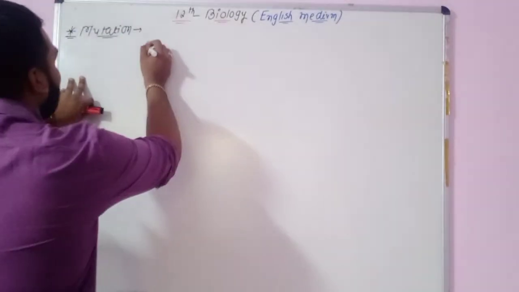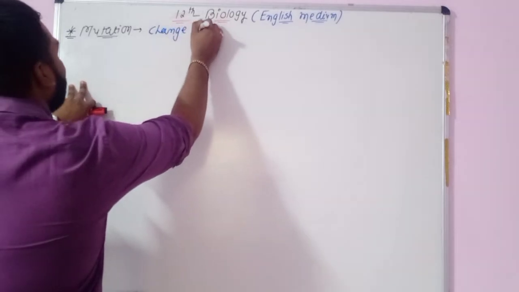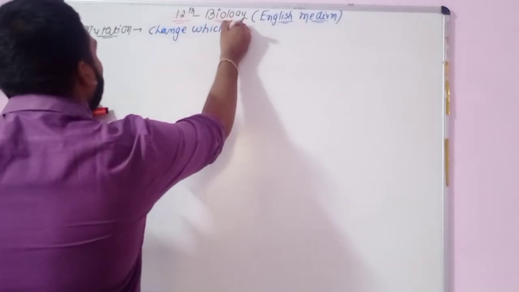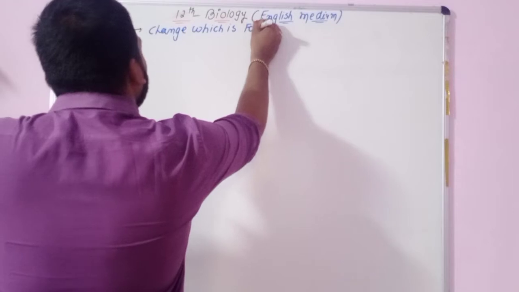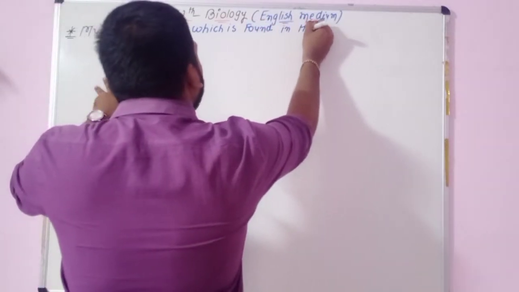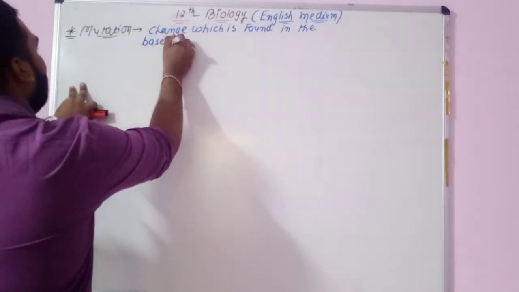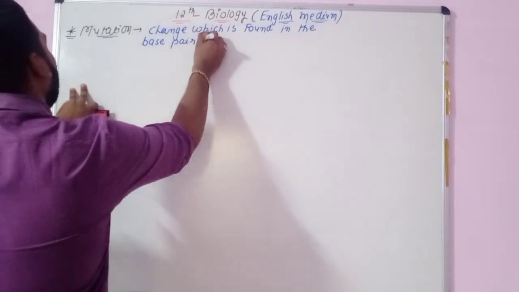So mutation is one type of change which is found in the sequence of DNA, or in the base pair of DNA.